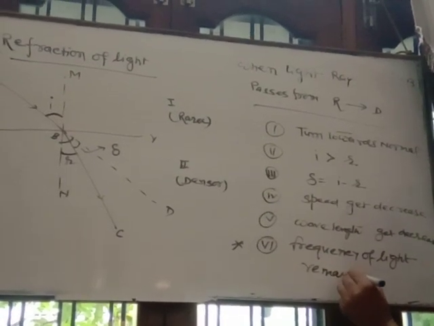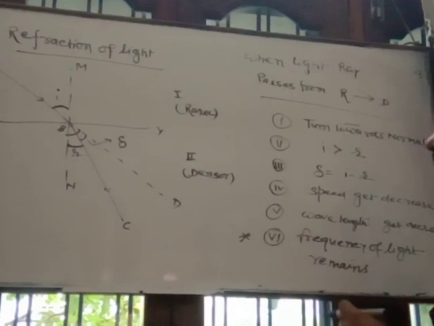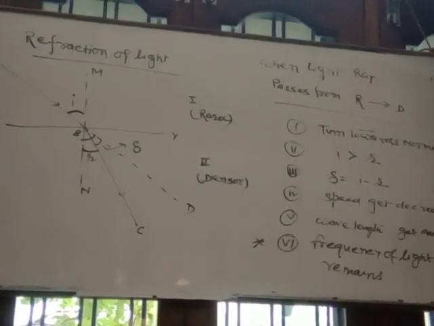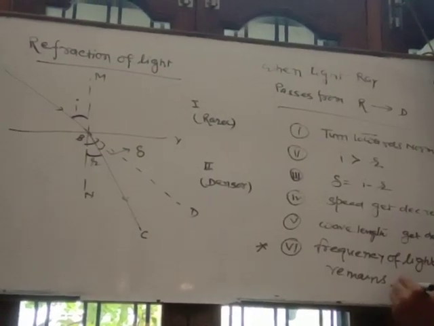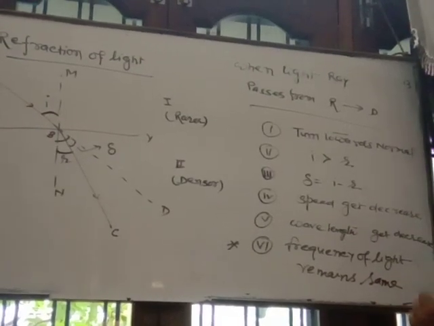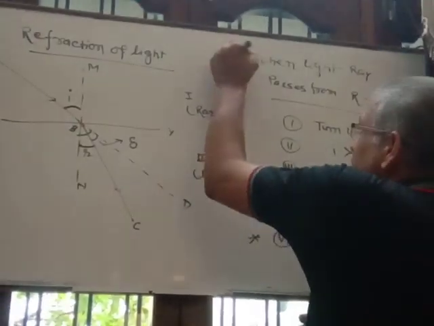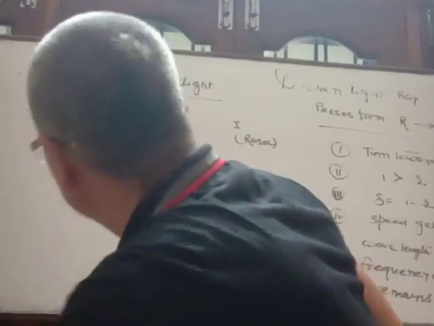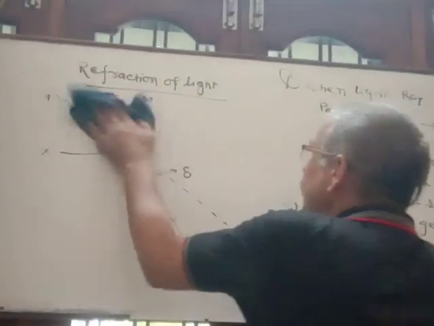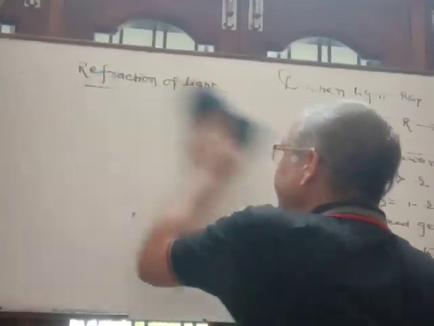This is the only property of light that remains the same during refraction and reflection.